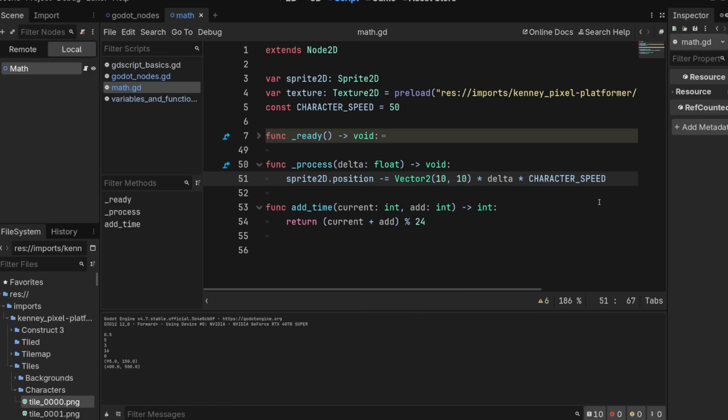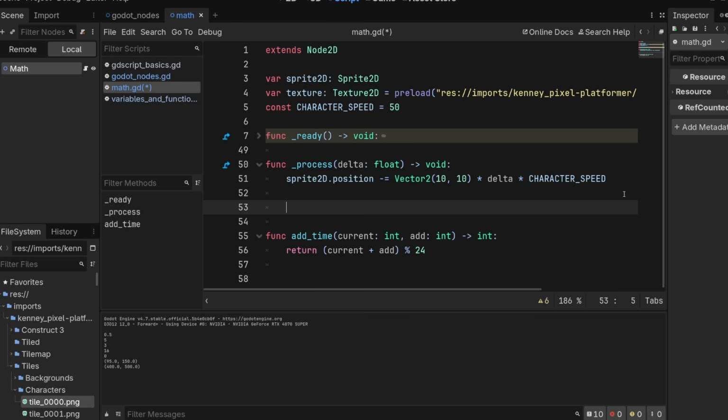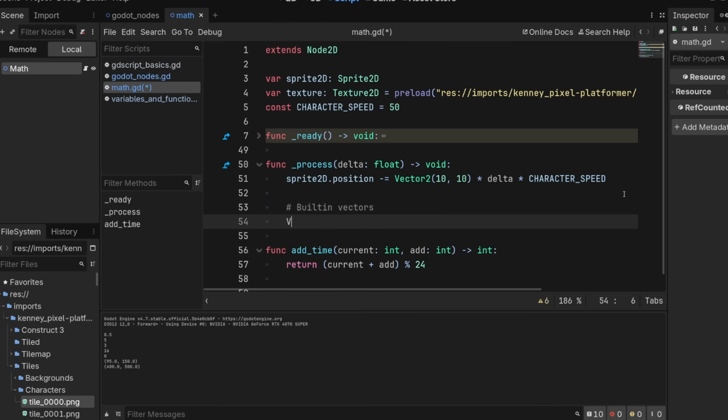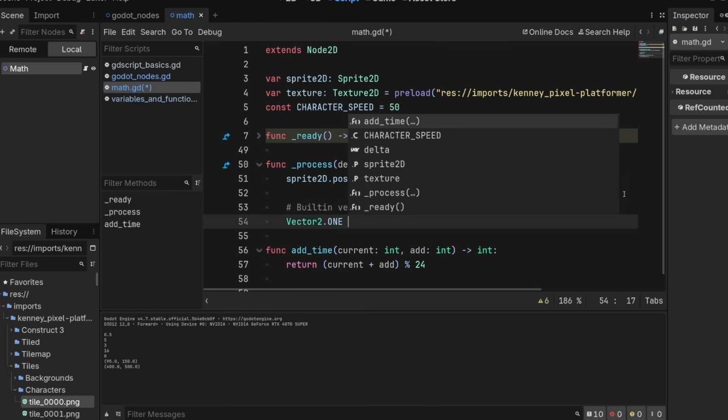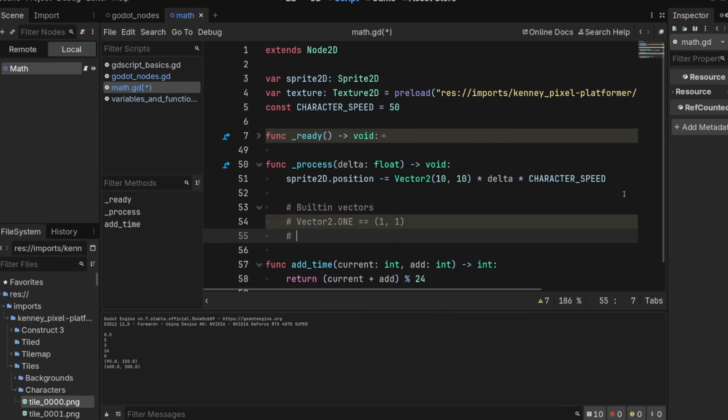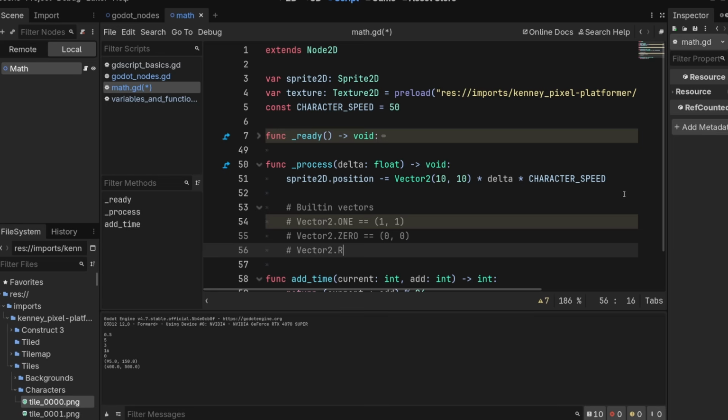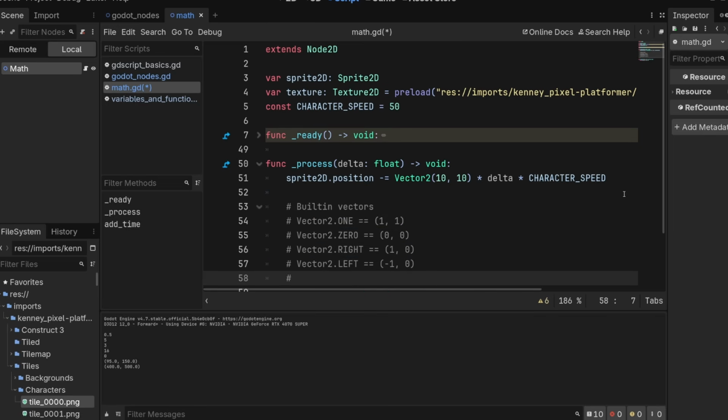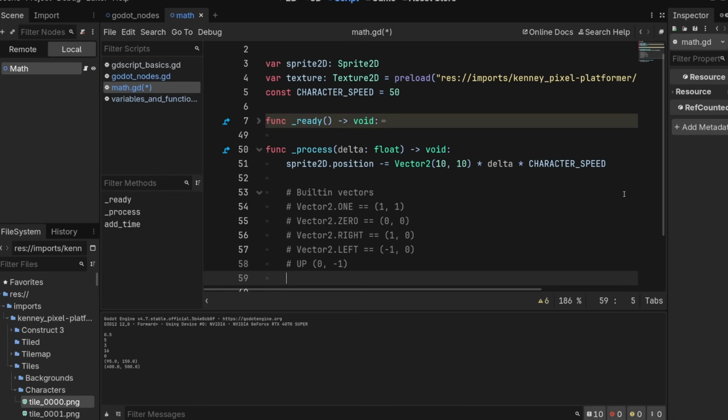There's a few more conveniences we can do here. Vectors also offer a few built-in conveniences. So built-in vectors, we have Vector2.ONE, which is equal to (1, 1). We have Vector2.ZERO, which is equal to (0, 0). We've got Vector2.RIGHT, which is equal to, I believe, (-1, 0), or no, (1, 0). LEFT is (-1, 0). We have UP, which is (0, 1), or (0, -1). And we have DOWN, which is (0, 1).